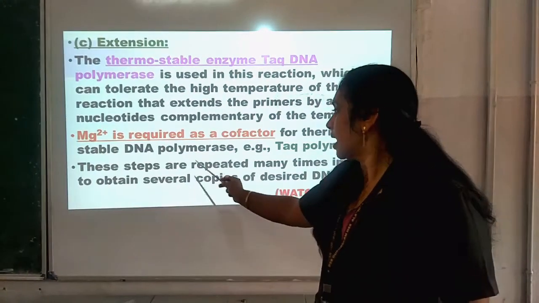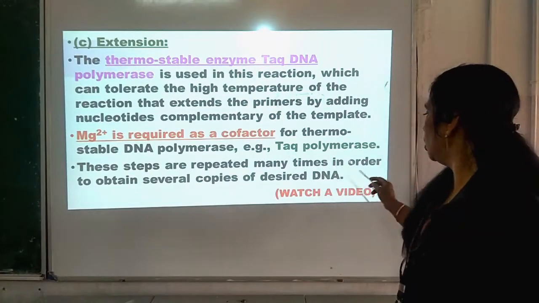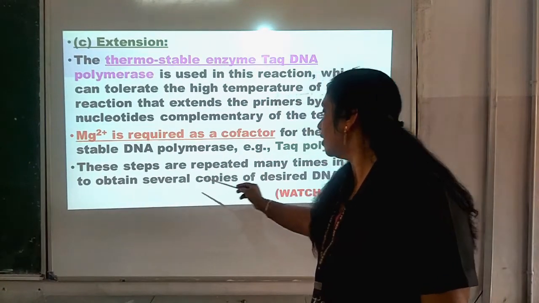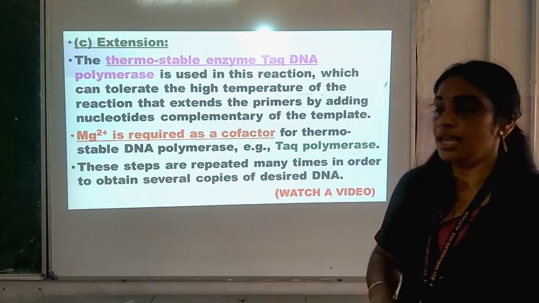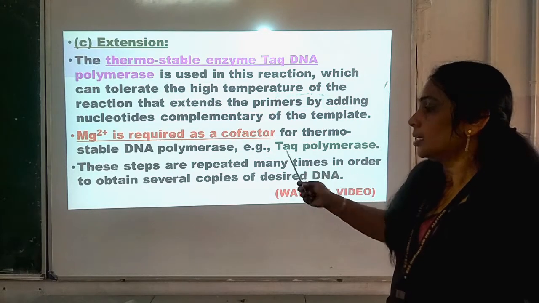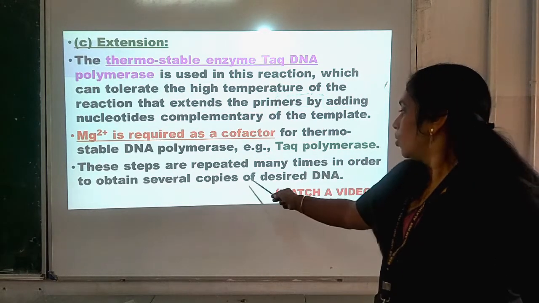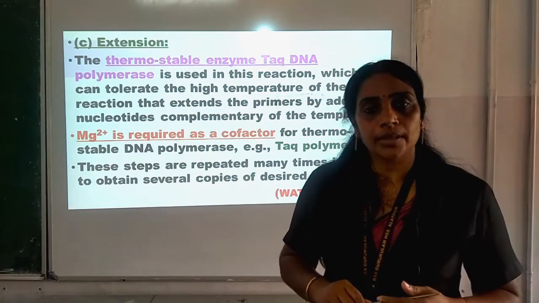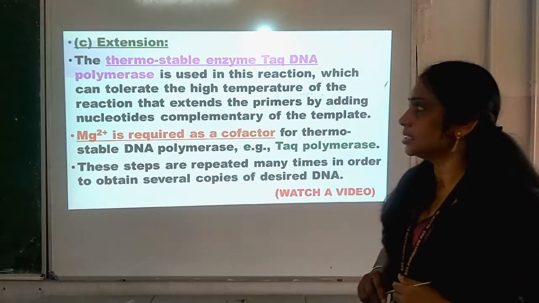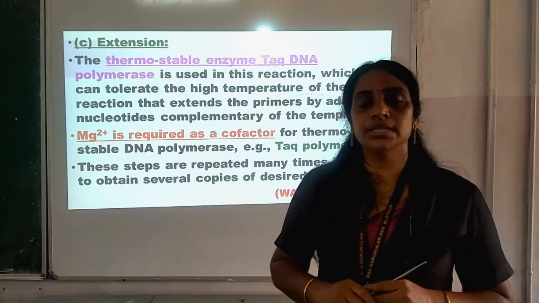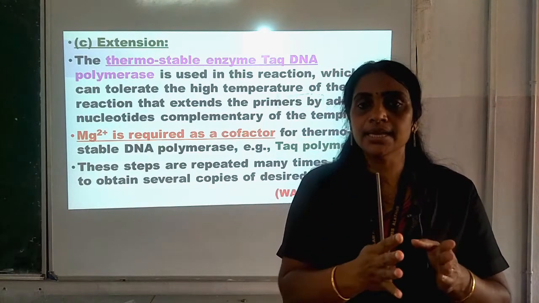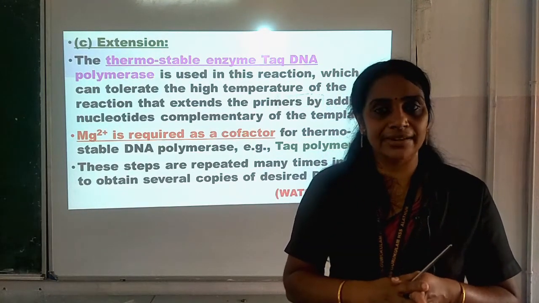So these steps are repeated many times in order to obtain several copies of the desired DNA. In this manner, copies of the desired DNA are produced. These are the steps taking place in the polymerase chain reaction.